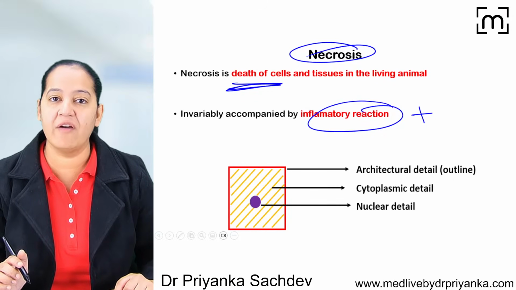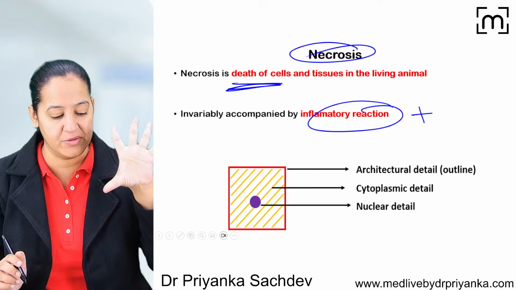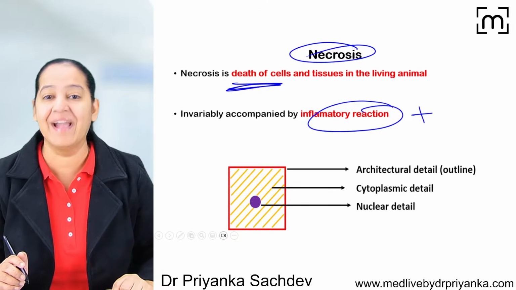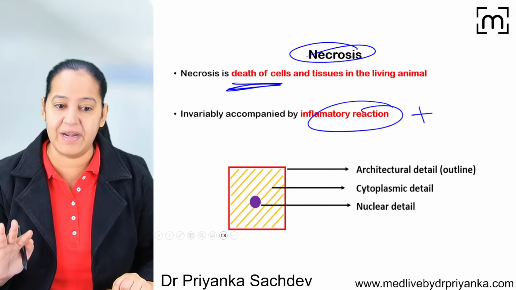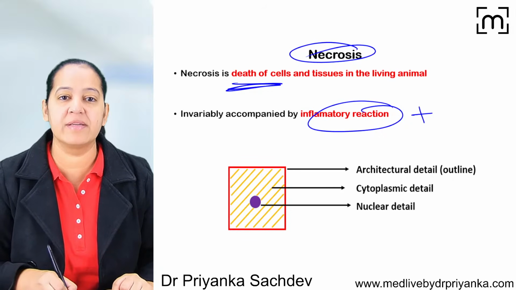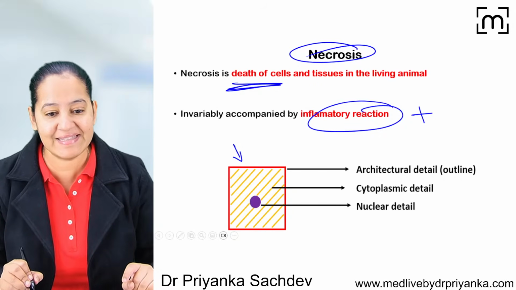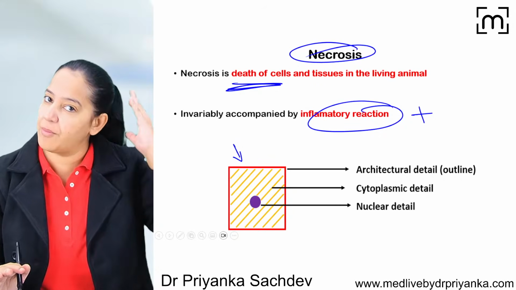Okay. Now I want to teach you 5 types of necrosis today. I want to teach you ultra important 5 types of necrosis today. To understand the necrosis properly, easily, you have to understand the morphology of a cell. Can you see a cell? You will say, ma'am, which cell is this? It can be any cell from head to toe.